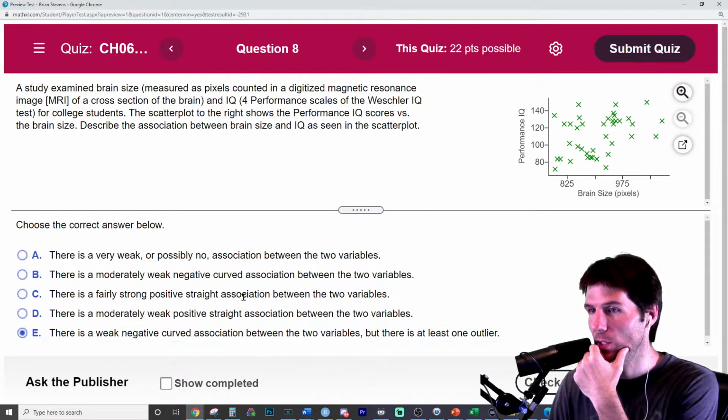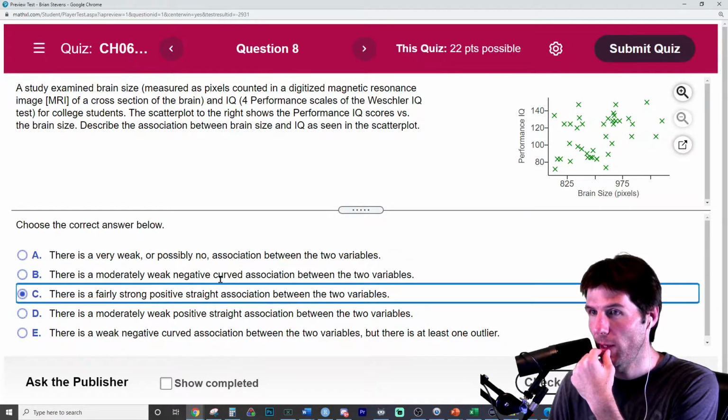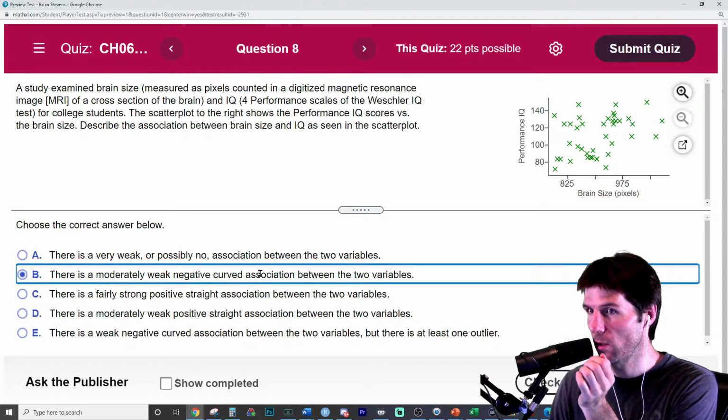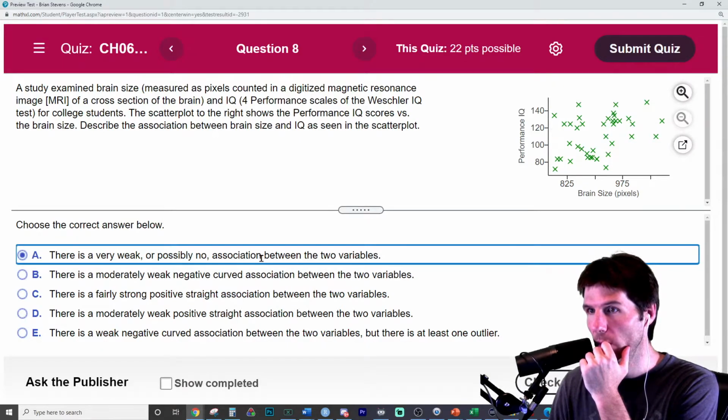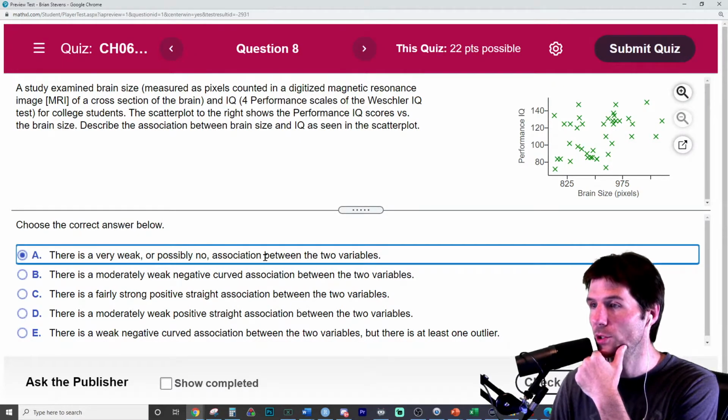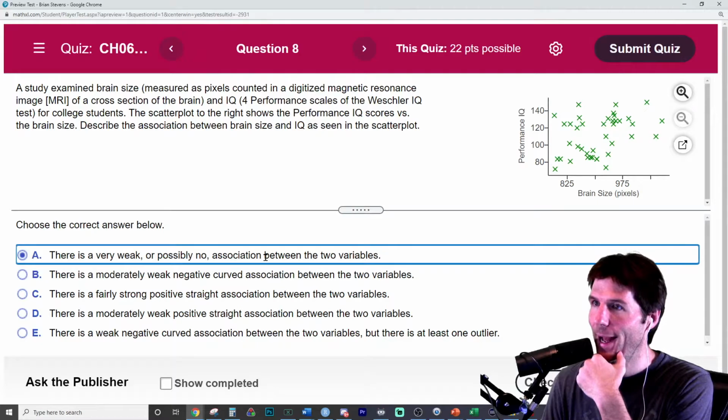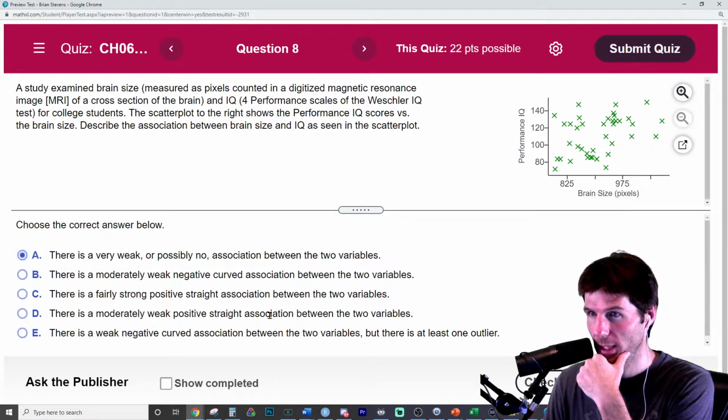I think I've eliminated these two. There's a moderately weak negative. No, it's not negative. It doesn't go down. This one's gone. We're just between this one and this one. There's a very weak or possibly no association between the variables. I don't think it's very weak. I think it's weakish.